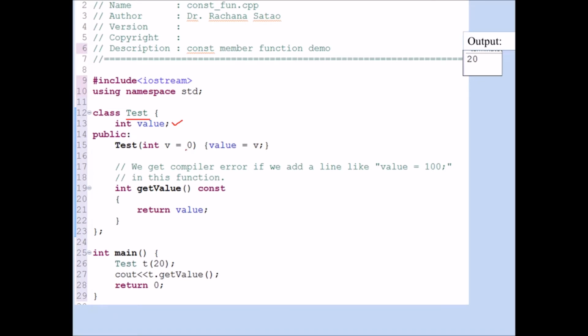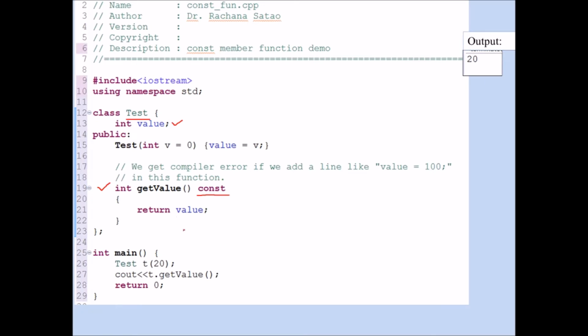If this constructor is called with some value, that value will be assigned to the variable value, otherwise it will assign 0 to it. The important thing is the function at line number 19: its return type is integer and the name is get value. It does not have any parameter and I am writing constant at the end. This is the syntax for declaring a function as a constant member function.